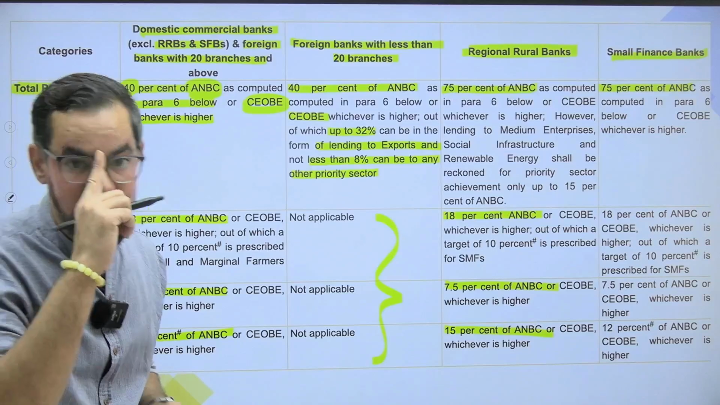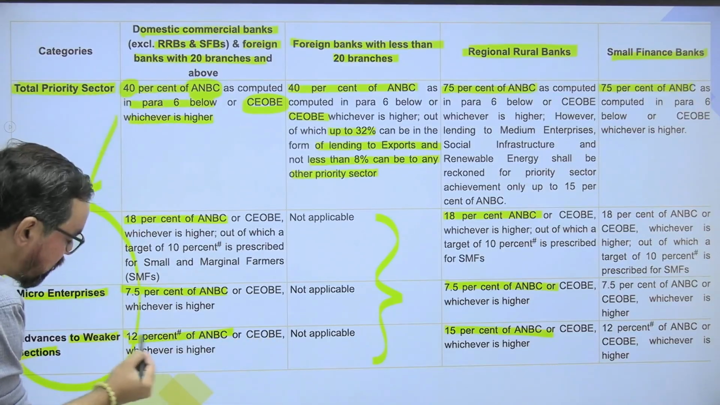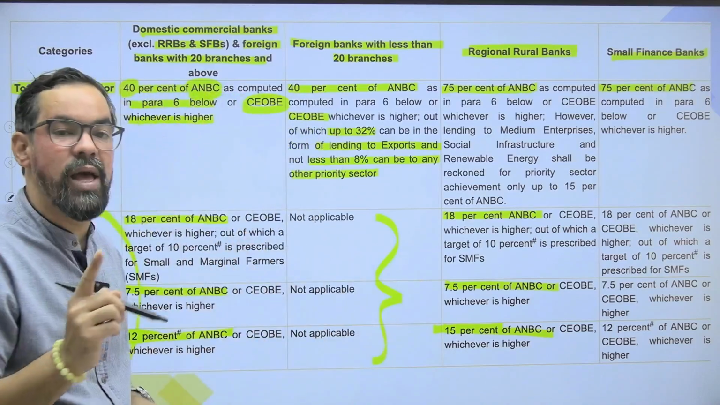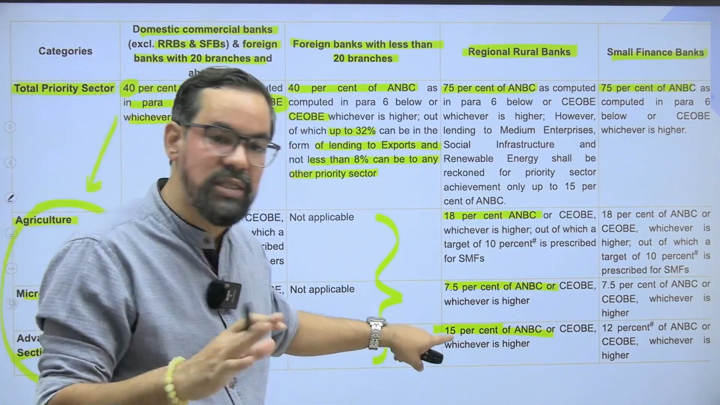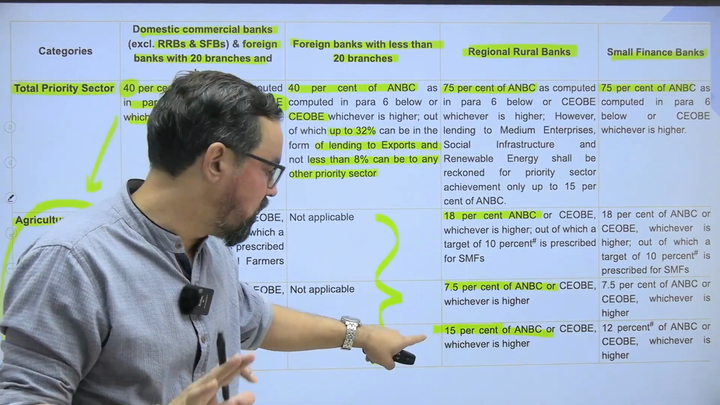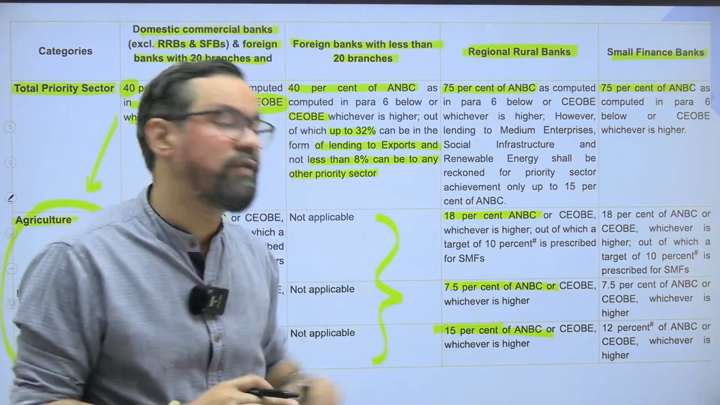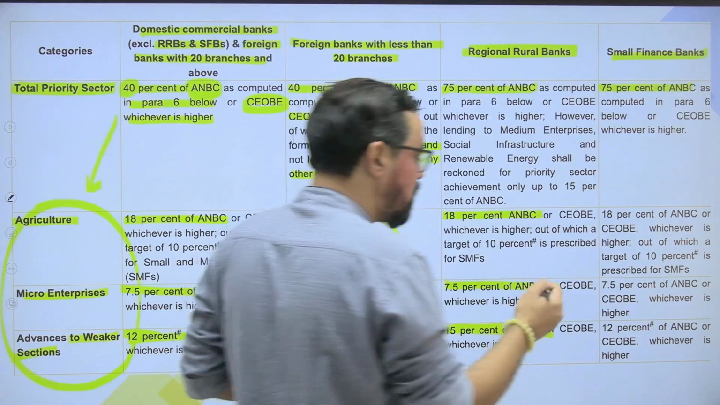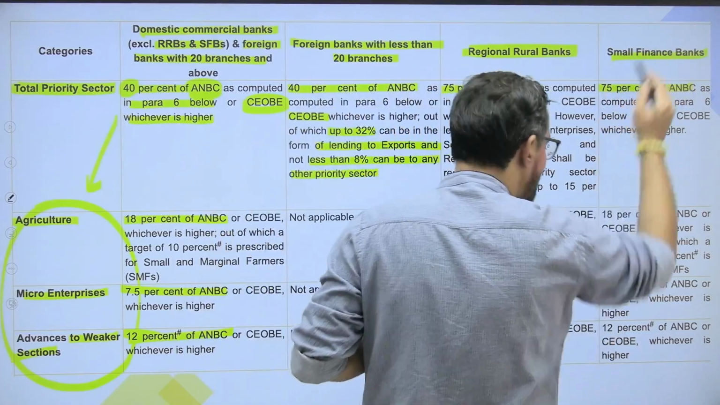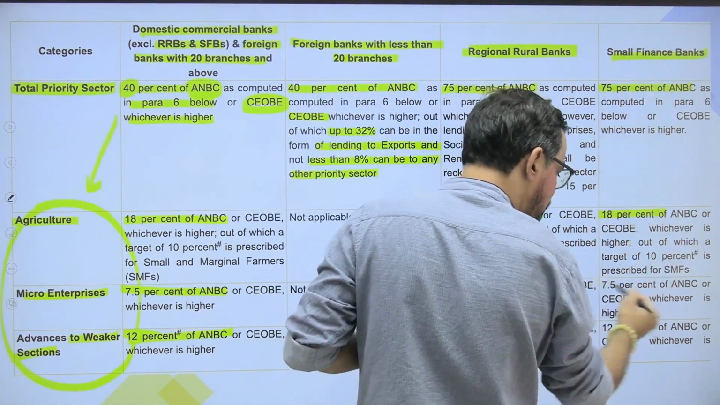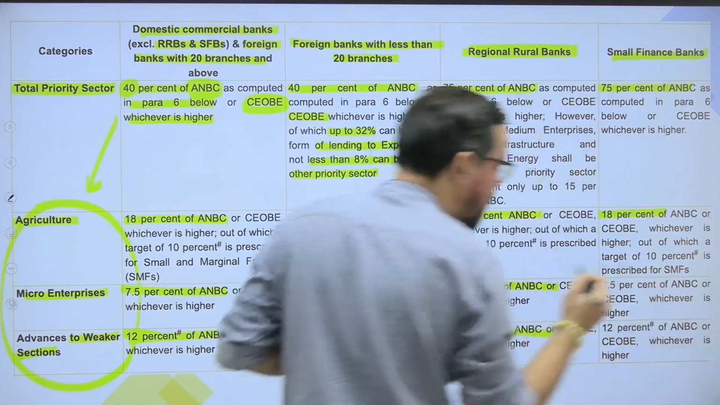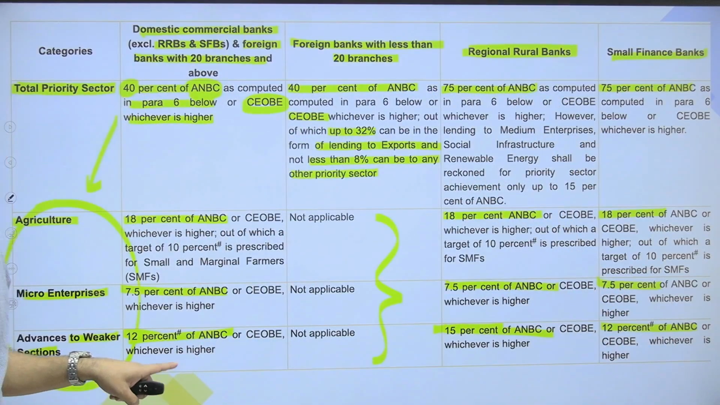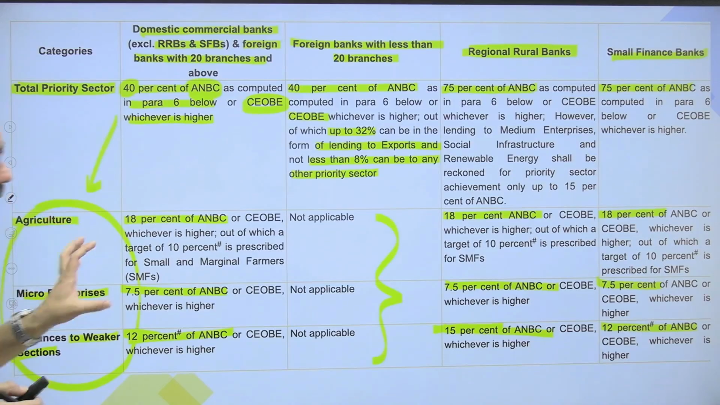The only change you will find here is that it was 12%, but in case of regional rural banks, their core area is the weaker section itself. So for the other categories, they have to lend 15% of their ANBC to the weaker section. In case of small finance banks, 18%, 7.5% same, and here it is 12% as it is for your domestic commercial bank. So these are the core guidelines.